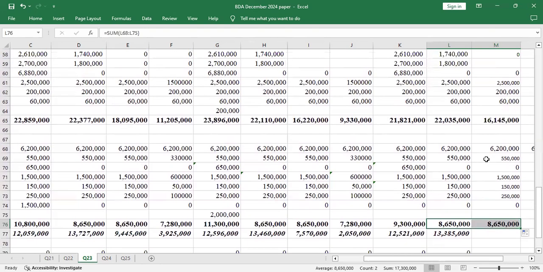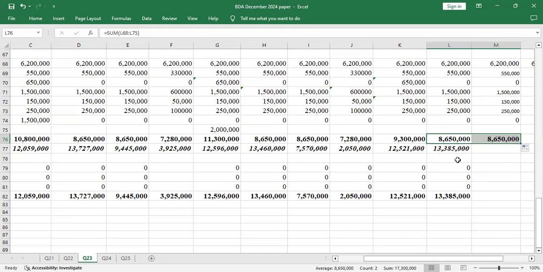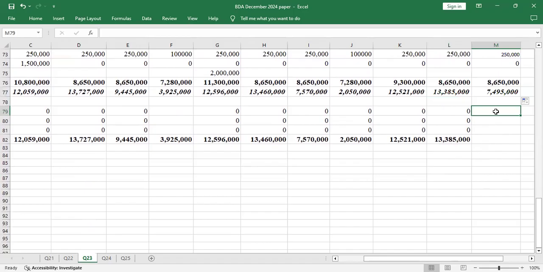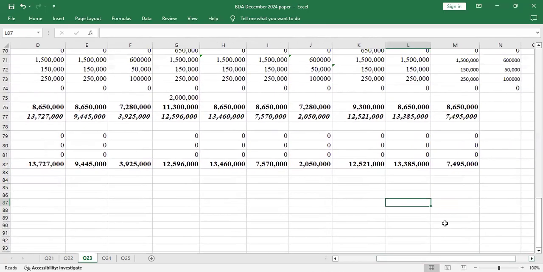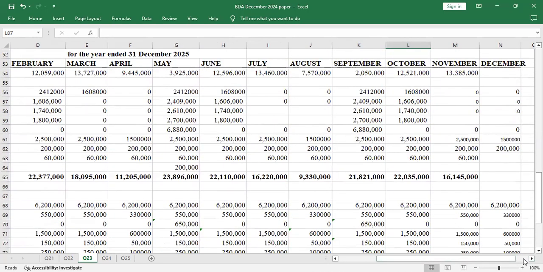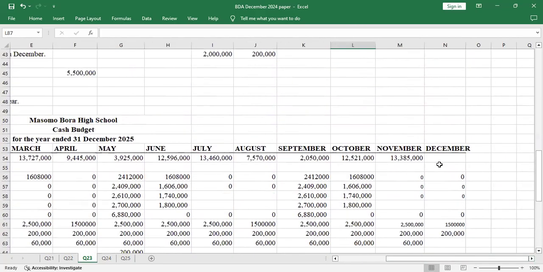It's funny that the values are the same, but it's okay. Then the excess will be 7. Then we have 0, 0, 0. So that you have 74,95,000 there.